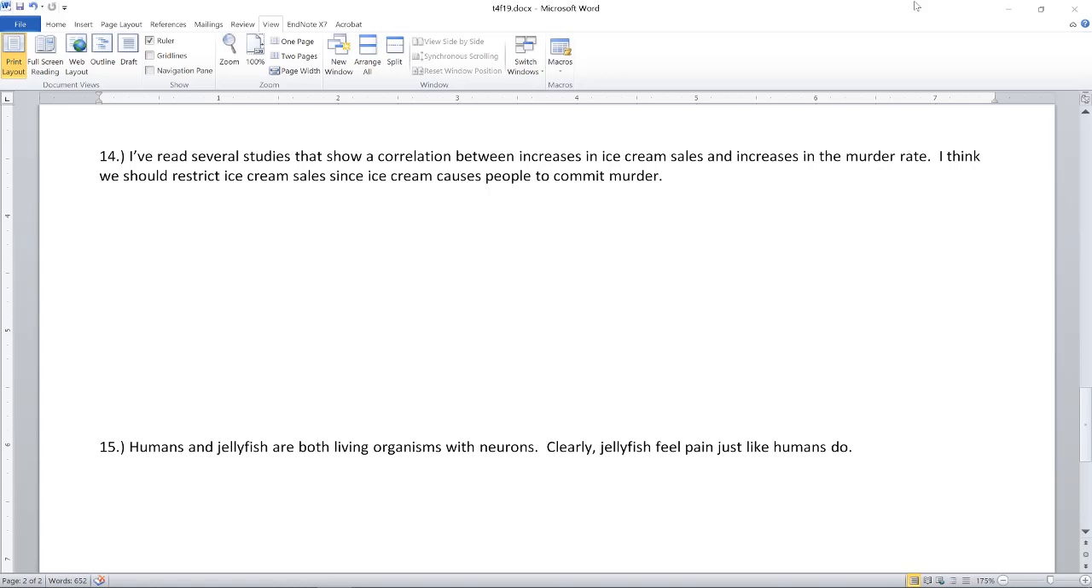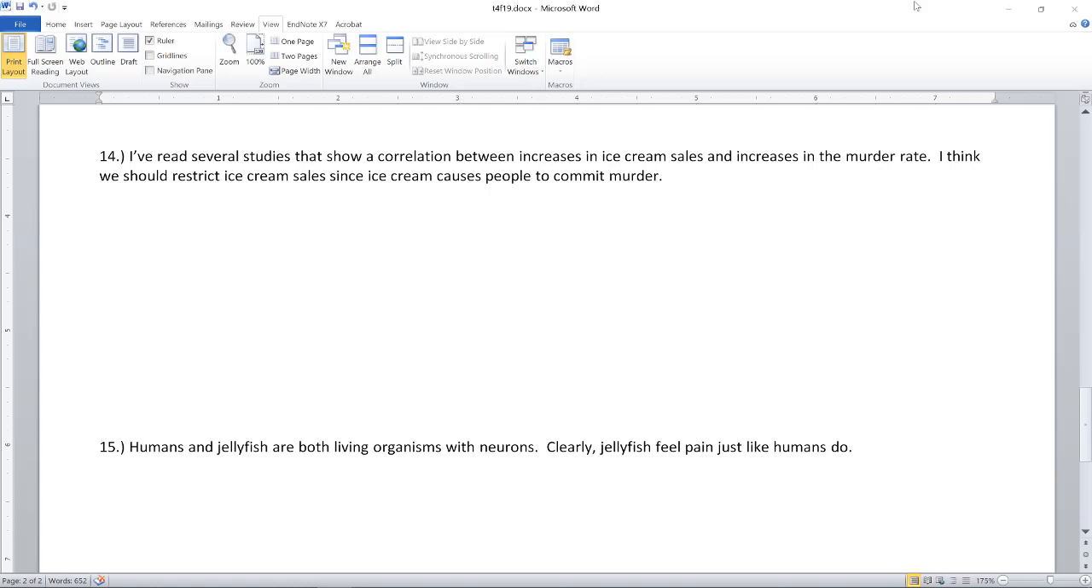Number 14 here says, I read several studies that show a correlation between increases in ice cream sales and increases in the murder rate. I think that we should restrict ice cream sales since ice cream causes people to commit murder. This passage definitely seems to commit an informal fallacy. The informal fallacy, I think, is best characterized as a fallacy of false cause.